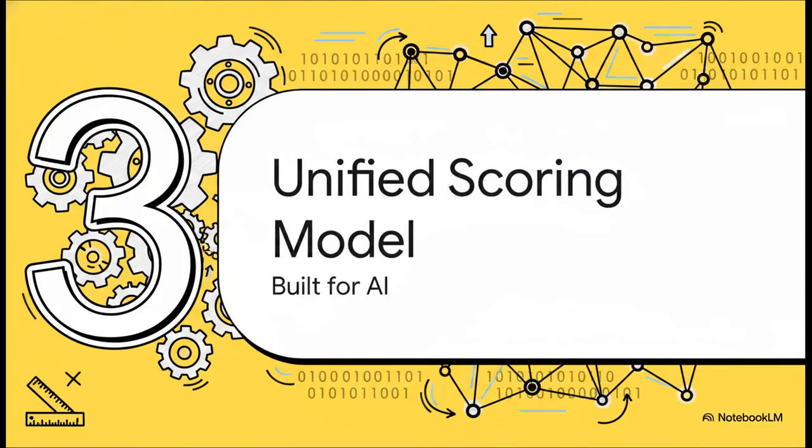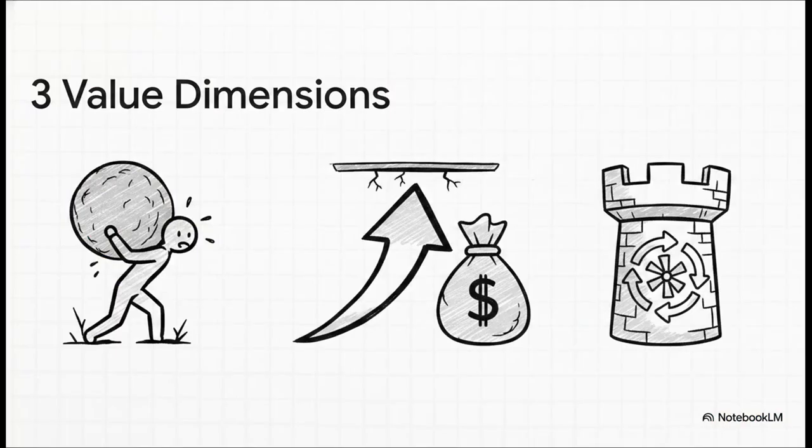All right, let's jump to section 3, the unified AI scoring model. So rather than retrofitting legacy tools, experienced product managers at ML-first companies utilize a unified scoring model. This is built from first principles, specifically for AI work, completely replacing systems like RICE. This framework evaluates 6 total dimensions, starting with 3 value dimensions. The first 2 are pretty familiar to any PM, user problem severity and business impact. But the third one is the critical, often missed AI investment thesis, strategic moat contribution.